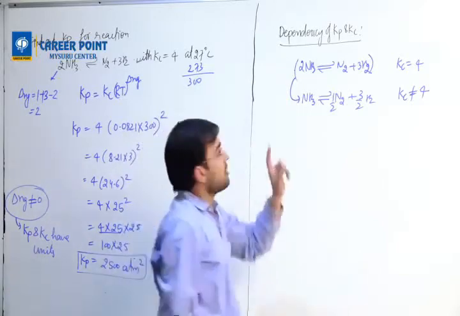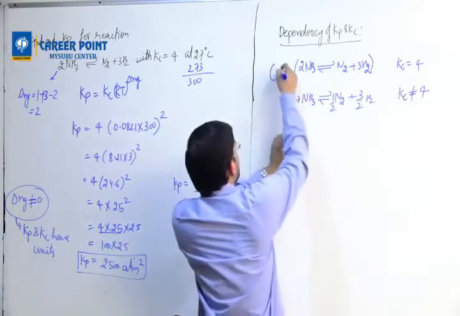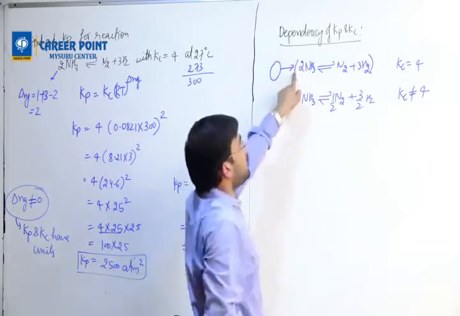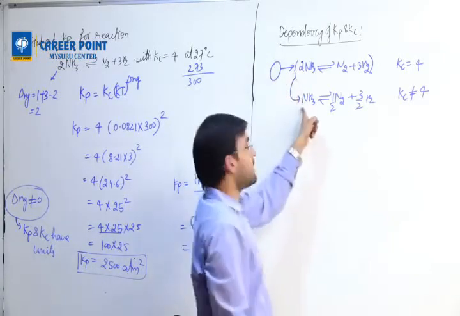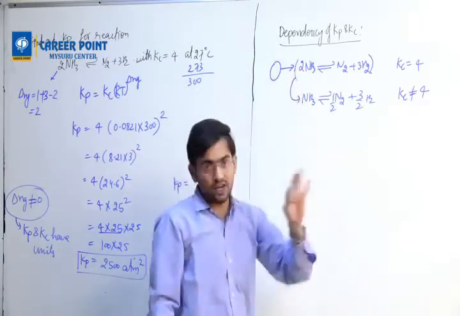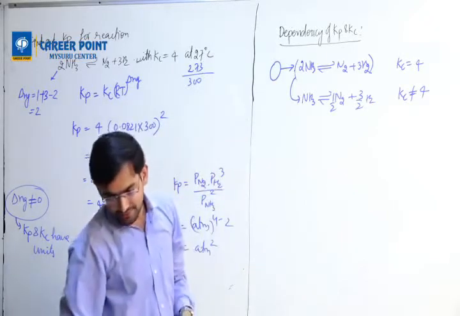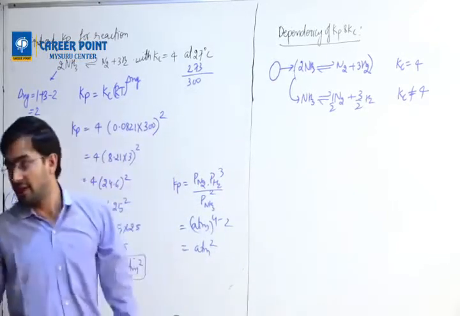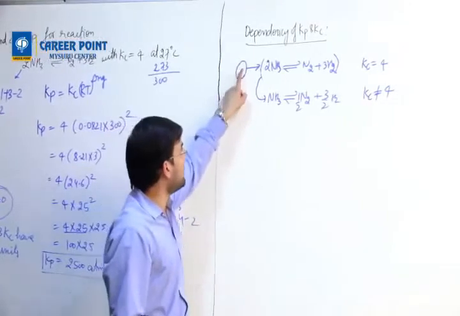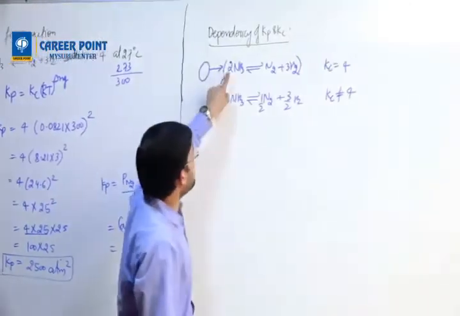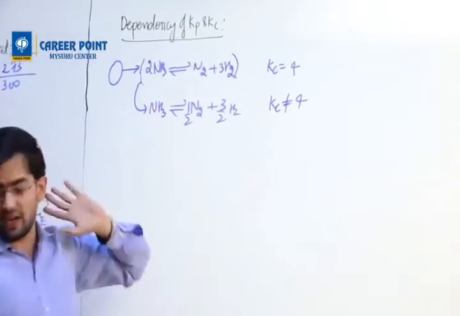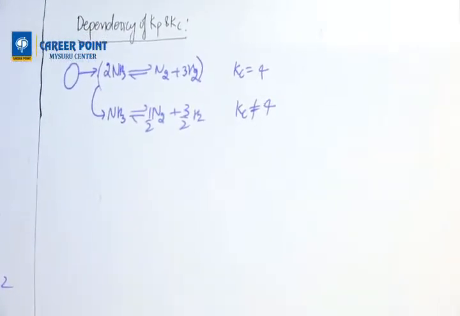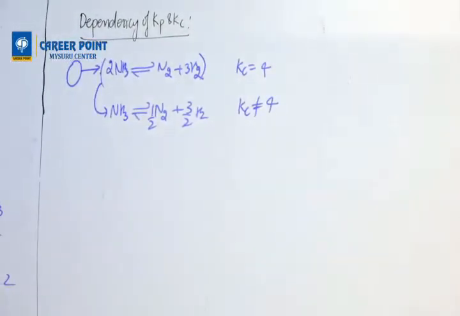If you have understood the theory, tell me what factor I should write here so that when multiplied, I get this reaction. What is that factor? Tell me that value.